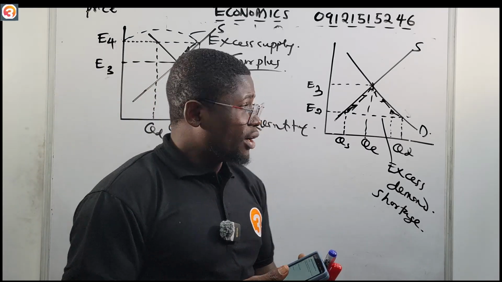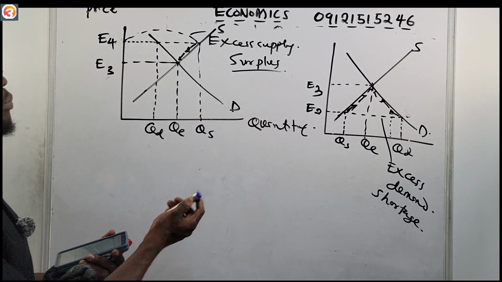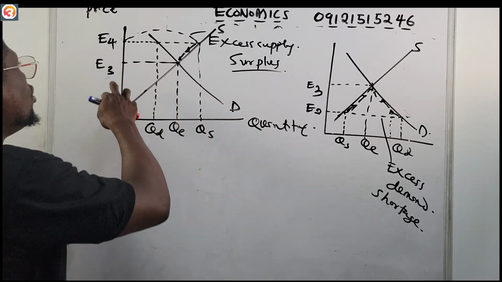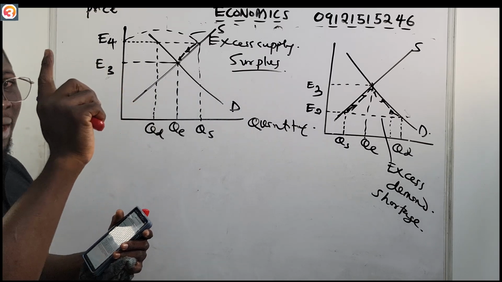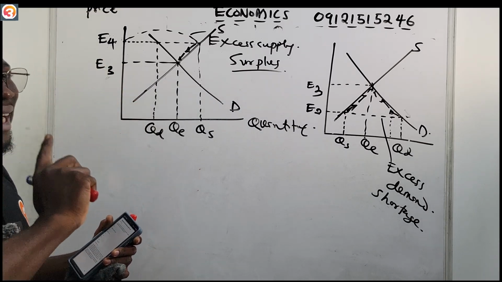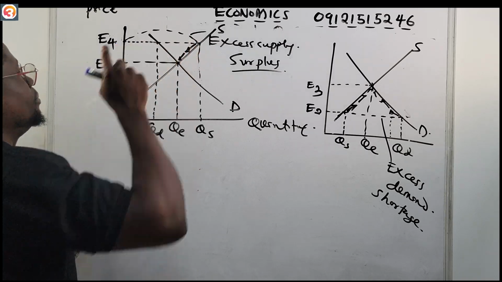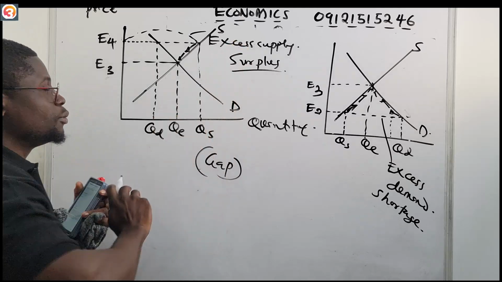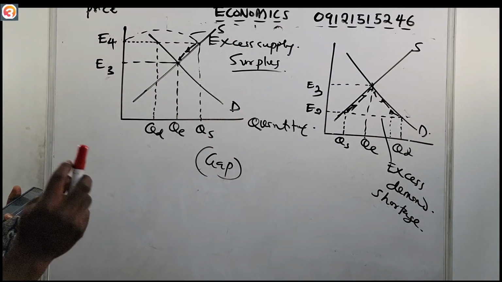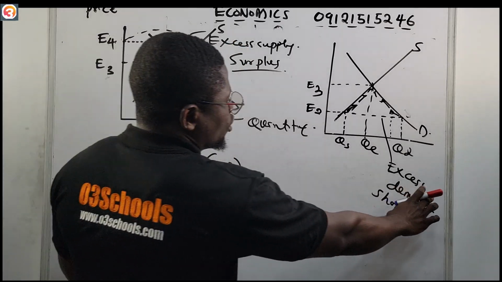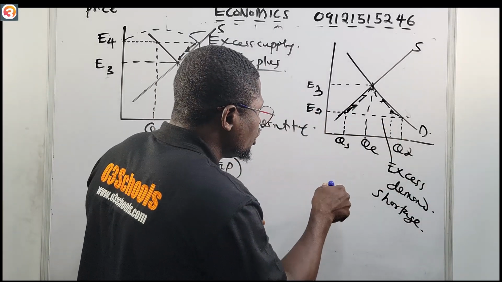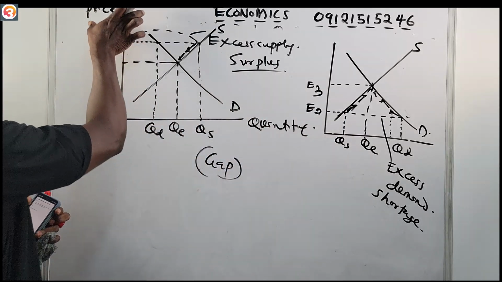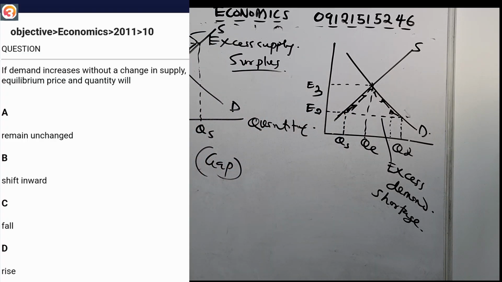This is 2000. That's why we say also that excess supply corresponds to the gap above the equilibrium price. Excess supply corresponds to the gap above the equilibrium price, while excess demand corresponds to the gap below the equilibrium price. So excess demand is below the equilibrium price, excess supply is above the equilibrium price. So take note of that.